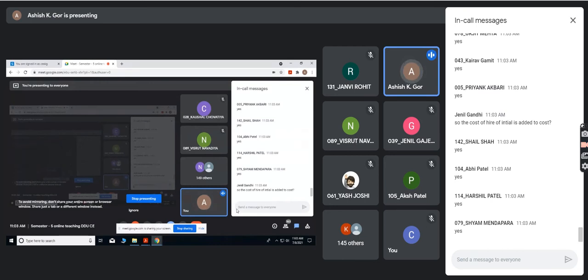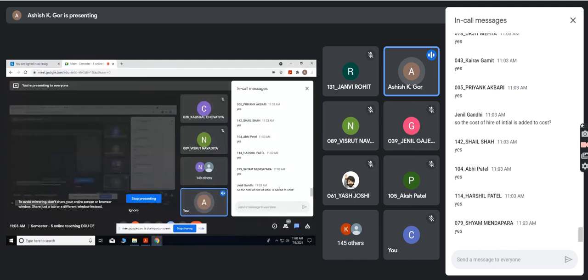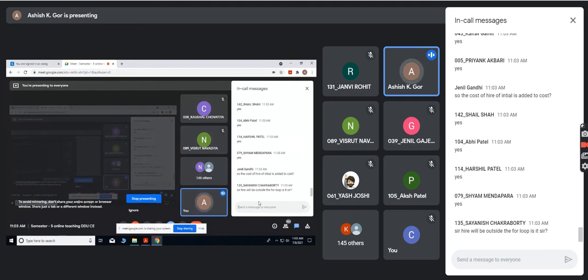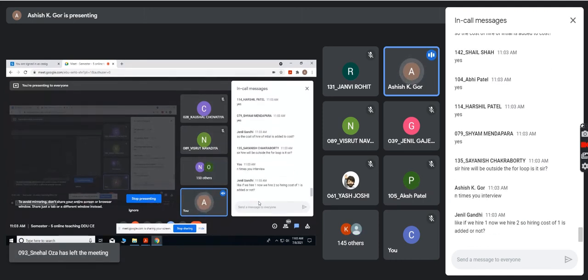So the cost of hire of initial is added to cost. If you analyze this algorithm, you have to at least interview every candidate, Janil. Because there are n candidates, n times you interview. Every day you take an interview, so the cost of interview is n times.